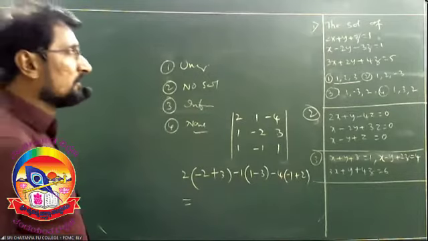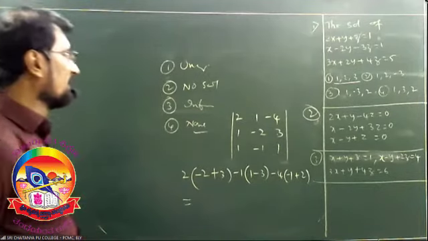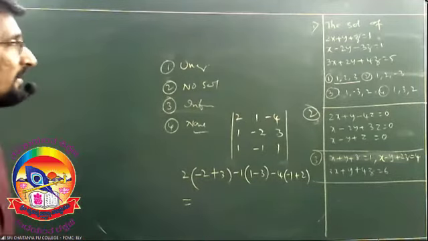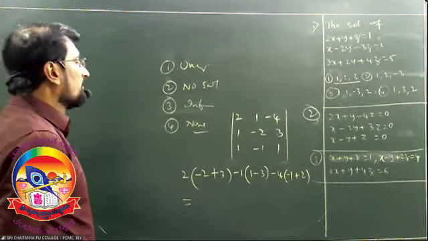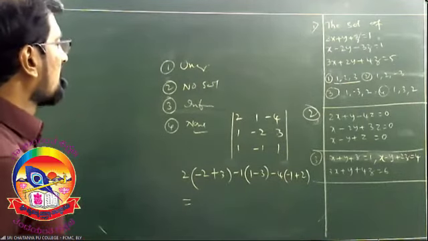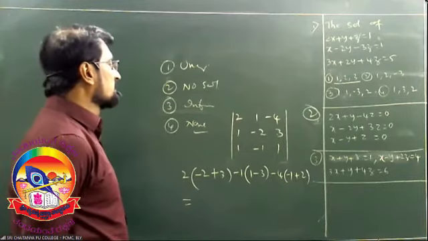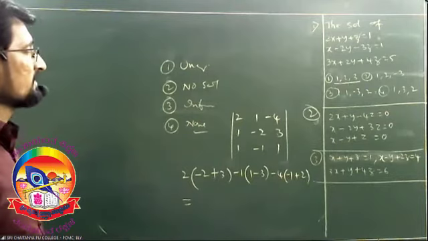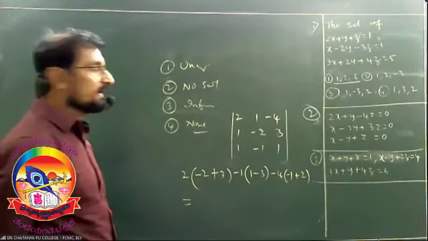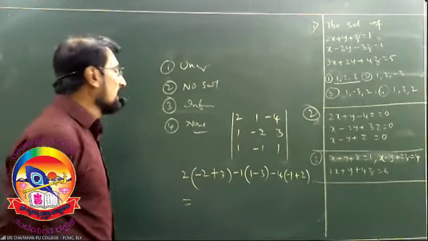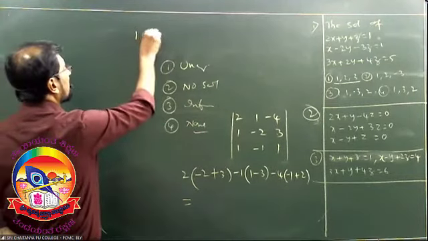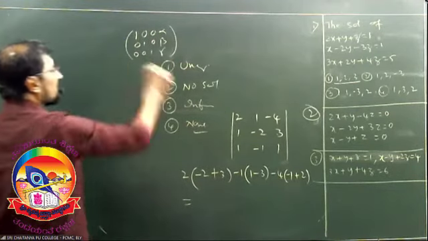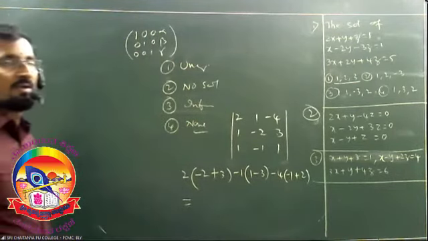Or you can go through the next method also. Preferably you can do this one in the next method, by doing R1 changes to R1 minus R2. Even you can do like that, right? That means I have given you one system, 1 0 0 alpha, 0 1 0 beta, 0 0 1 gamma. Even you can go through like that. Better to find out the determinant value.